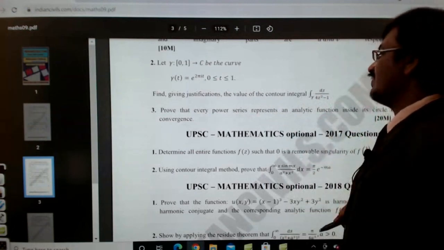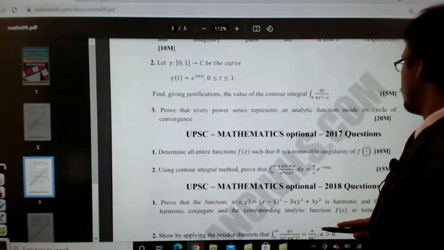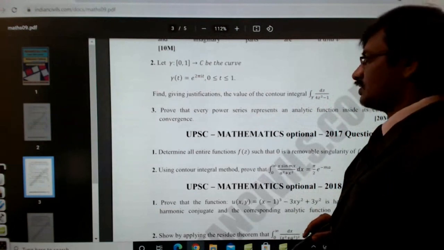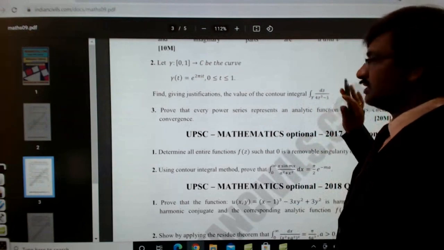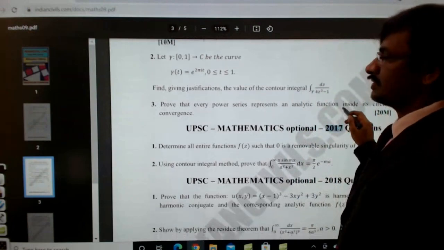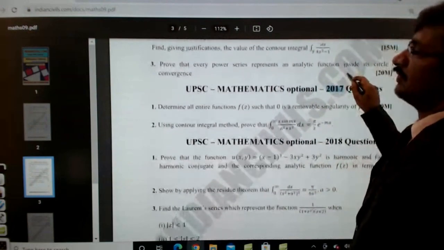And then prove that every power series represents an analytic function inside its circle of convergence. So this is a little deviated from the normal knowledge. We have solved this previous year problem, so I can share it.